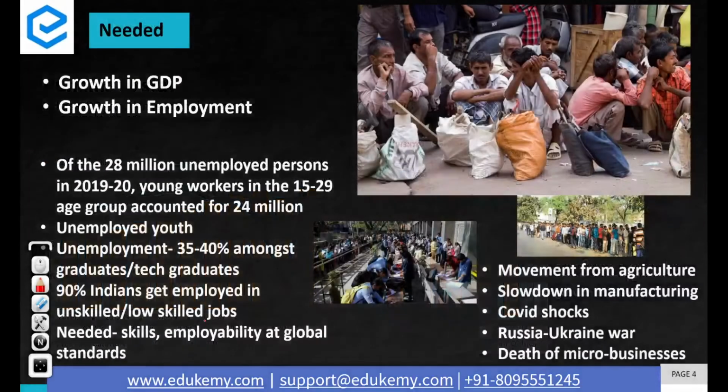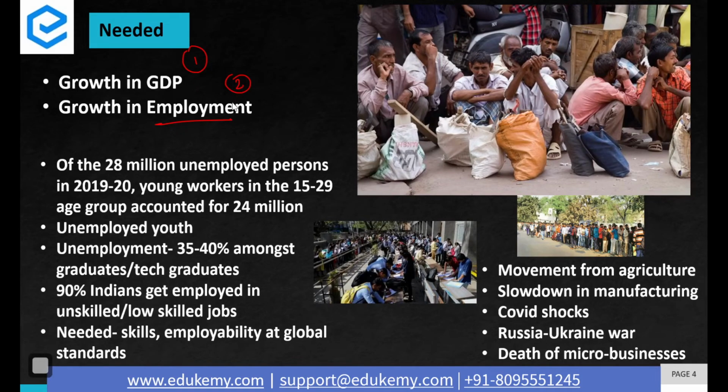The editorial goes on to say that there are two important things that are required. One is GDP growth, and the second one is employment growth in the country. And you would be surprised to know that out of 3 crore people seeking employment in India and still unemployed, there was a high proportion of young workers. So India is going through a situation in which the youth is unemployed rather than the elder persons, youth between the age of 15 to 29. And it is not just about the unskilled youth. The people who are graduates, technical graduates, they are also unemployed.